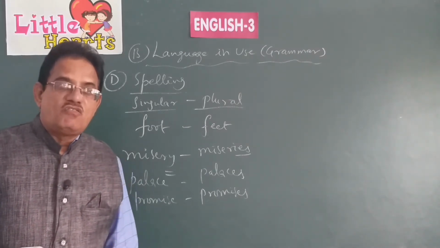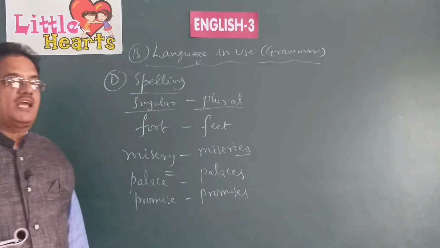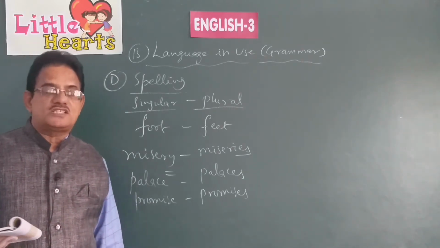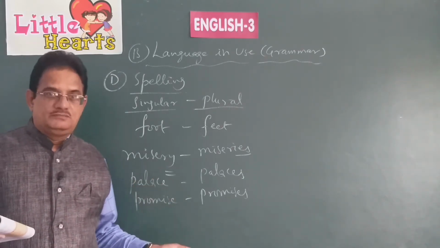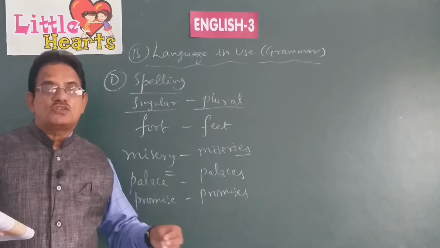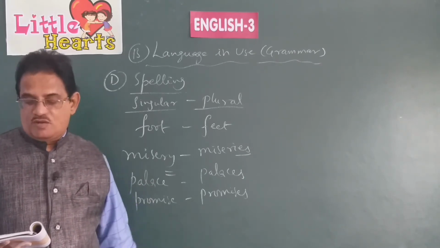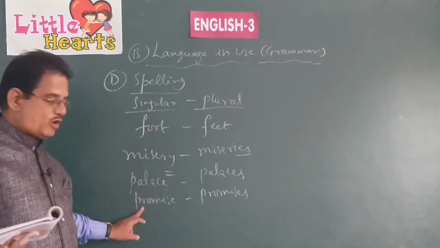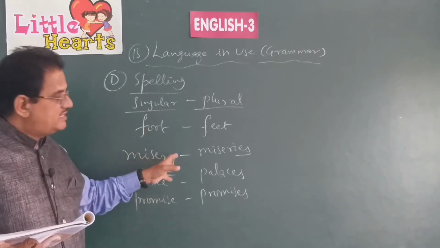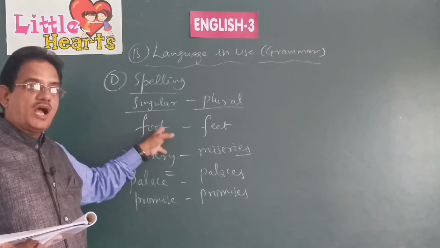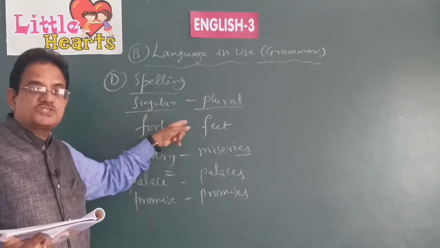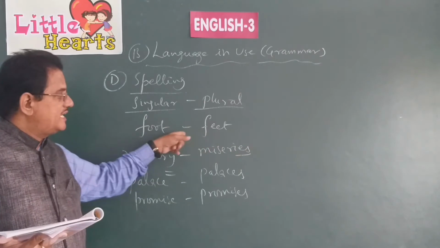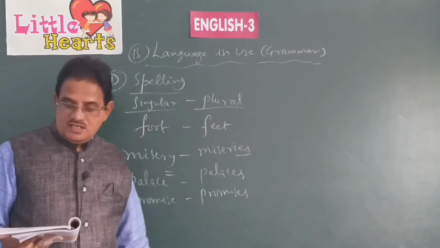What kind of things can we form plurals for? The things that we can count. If we cannot count those things, we cannot write plural forms of those things. See, for example, foot, palace, promise, misery, all these can be counted. So we wrote plural forms by adding s or es to the nouns there.